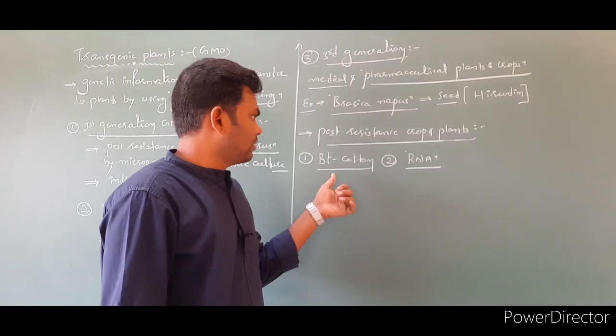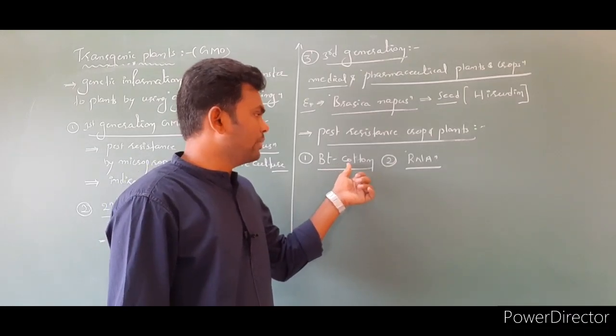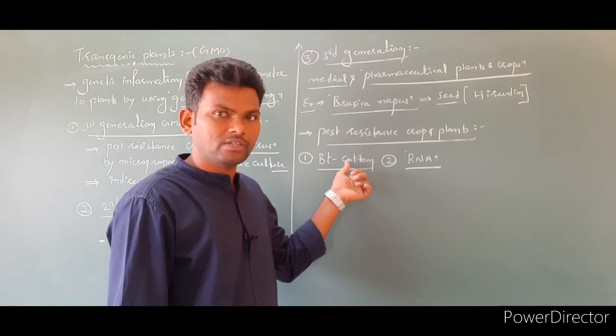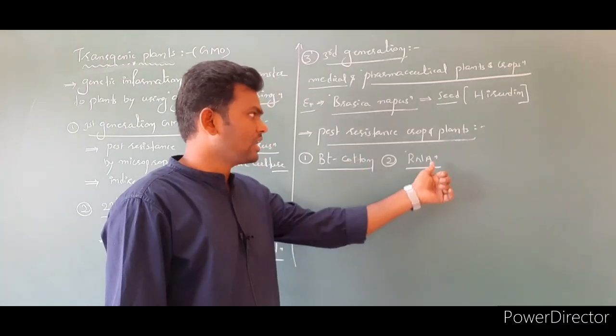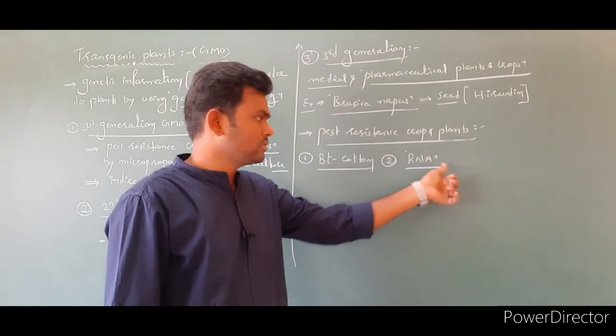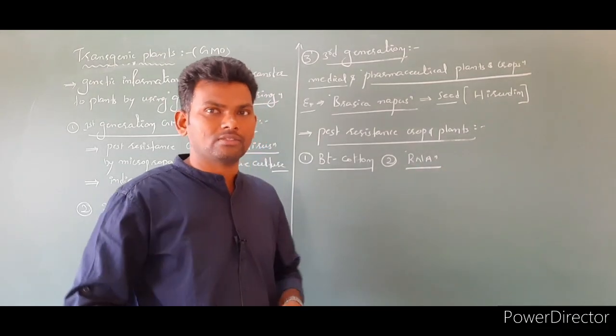Like how to prepare the BT cotton plants and what are the functions and merits as well as demerits of BT cotton, as well as RNA silencing. So these two will be discussed in tomorrow's class.